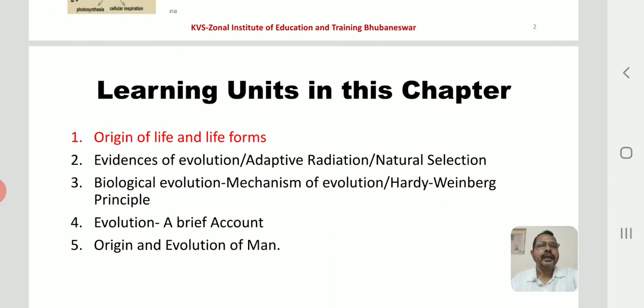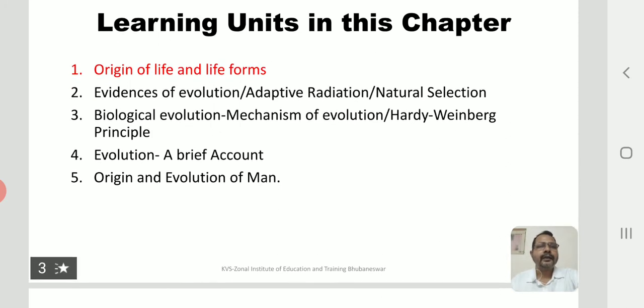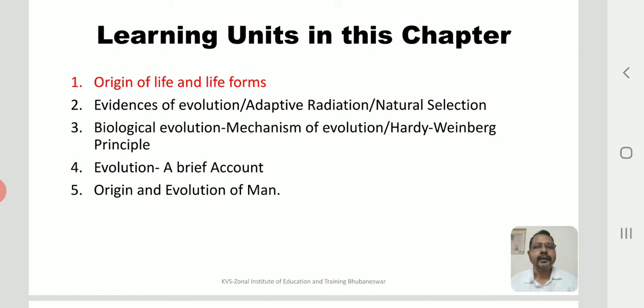Now, the 5 sessions that will be divided in this chapter are: number 1, origin of life and life forms. Second session will be on evidences of evolution, adaptive radiation and natural selection. The third session will be on biological evolution, mechanism of evolution and Hardy-Weinberg principle. Fourth will be on a brief account of evolution, followed by a very interesting topic and concept on origin of evolution of man.